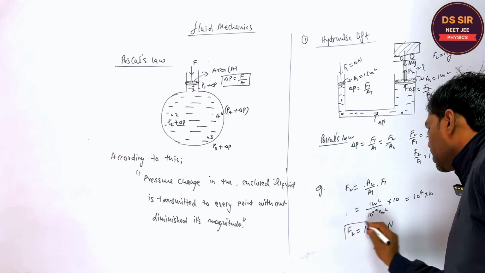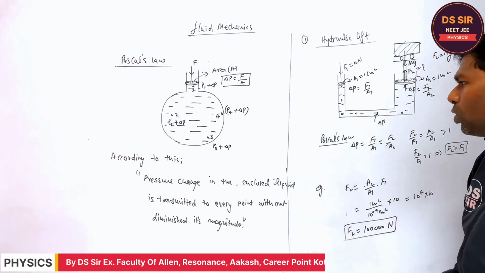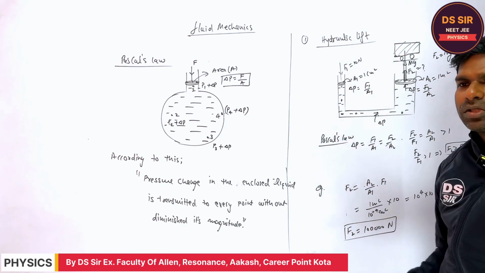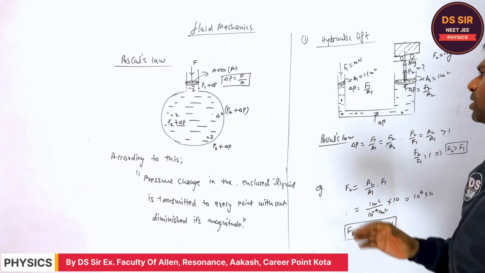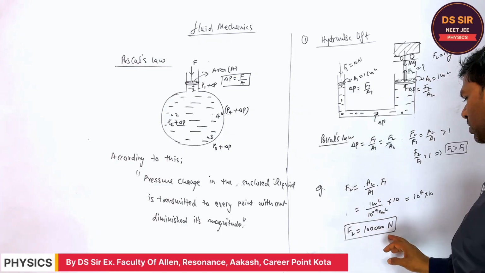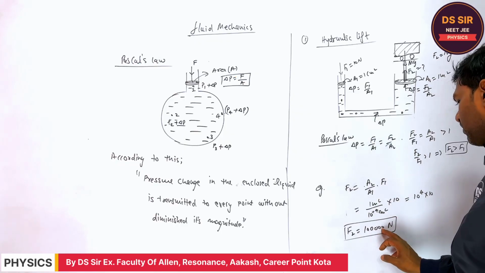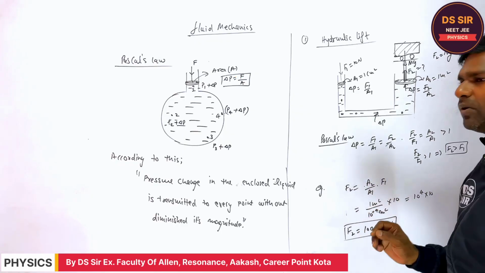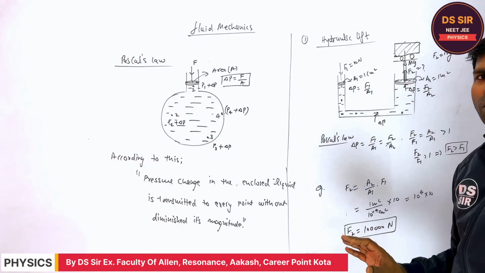10 to the 5 Newton. Is it clear or not? So by applying a small force of magnitude 10 Newton, you can balance a load of 10 to the 5 Newton, right? This is 10 to the 5, 1, 2, 3, 4, 5. 10 to the 5 Newton. Is it clear or not?